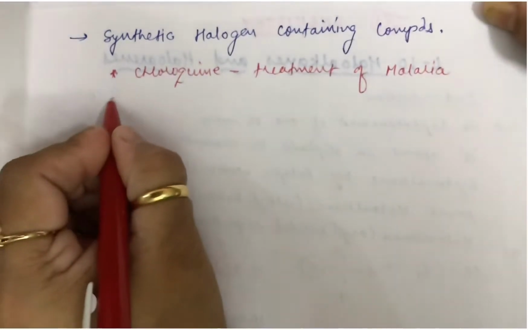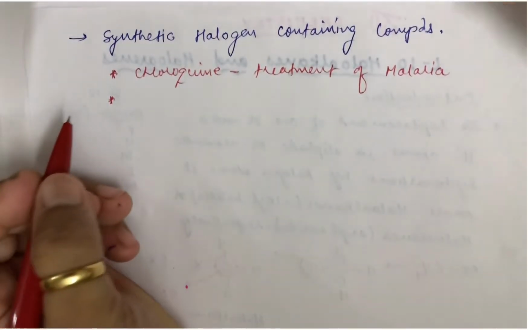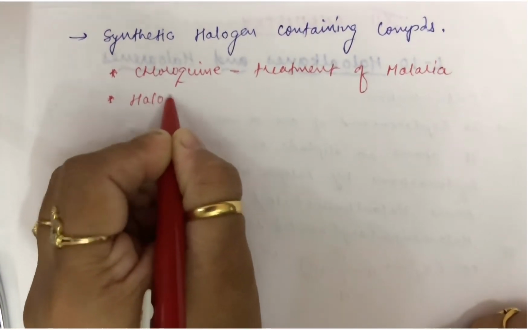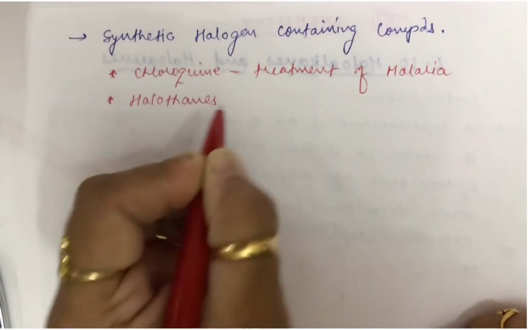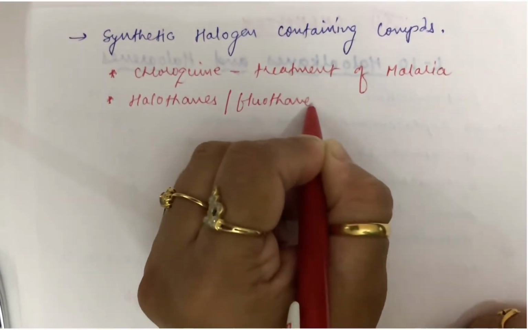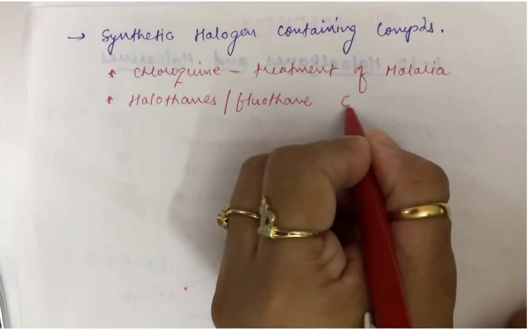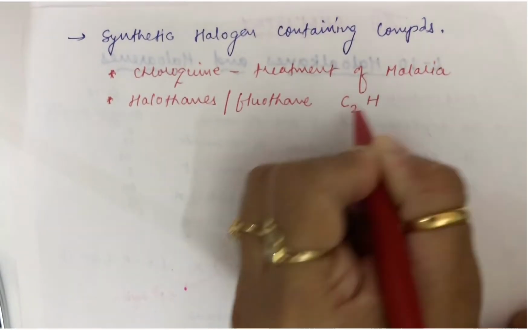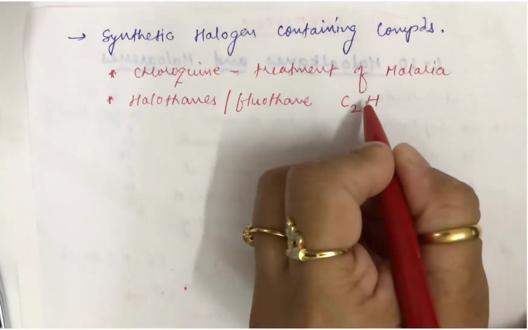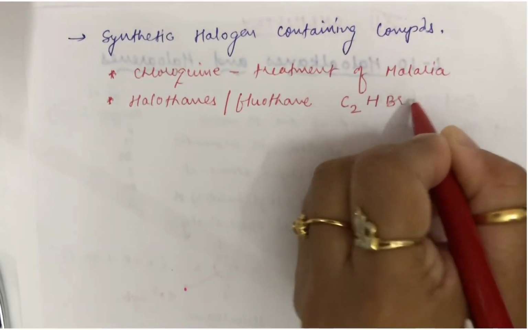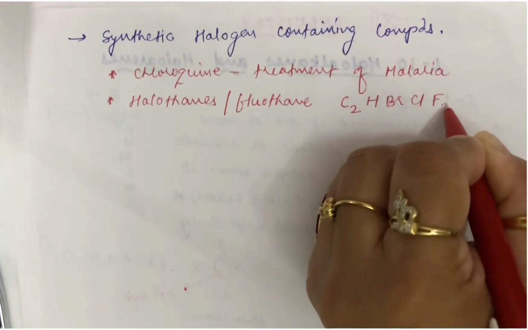Now apart from this, a very discussed class of compound these days are halothanes, or under that, let me talk about phlothanes. Now what are phlothanes? You know, ethane is C2H6, but I will not write completely C2H6. I replace the 5 other hydrogens by the halogens like Br, Cl and F3.